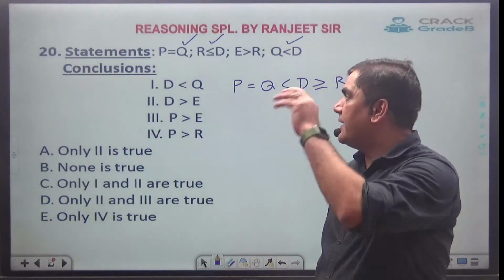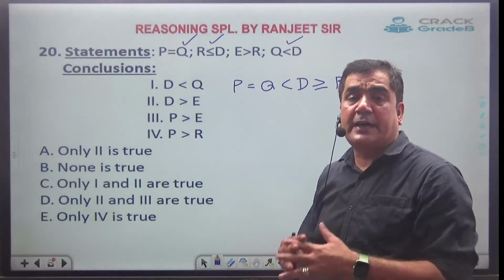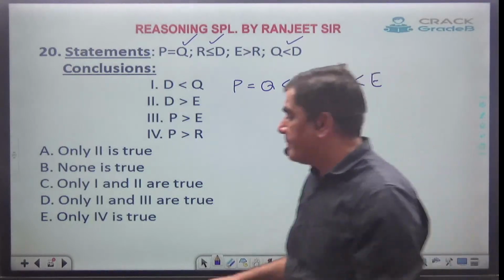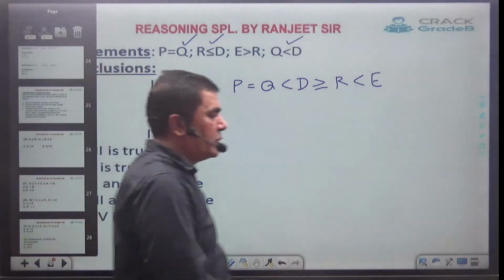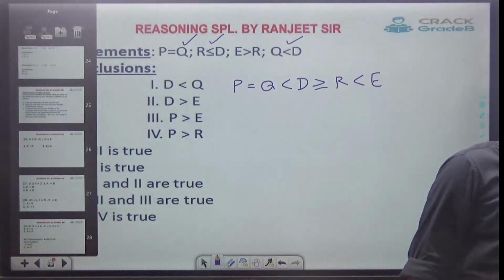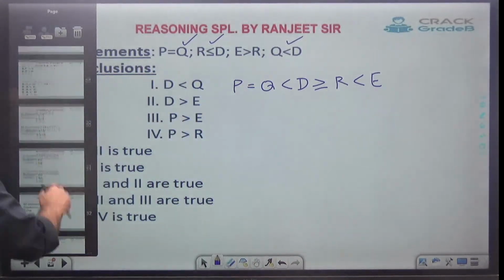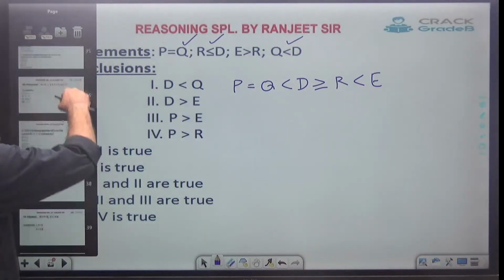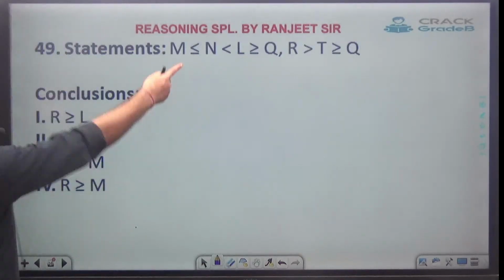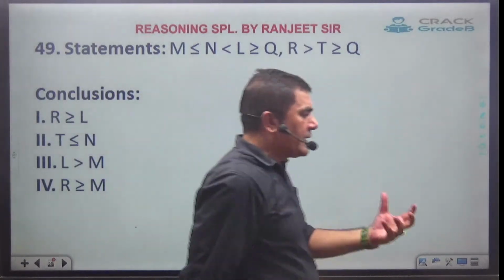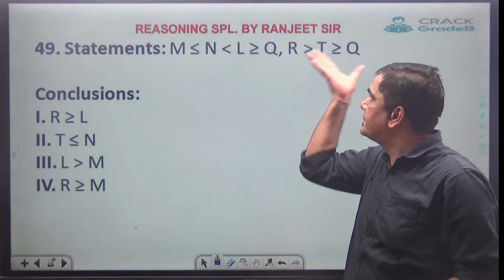Now once you understood the concept of how to combine this statement, let's talk about how to get the relation between them. In banking examinations, what sort of question is going to come? They will give uncombined statements, both of bigger nature.